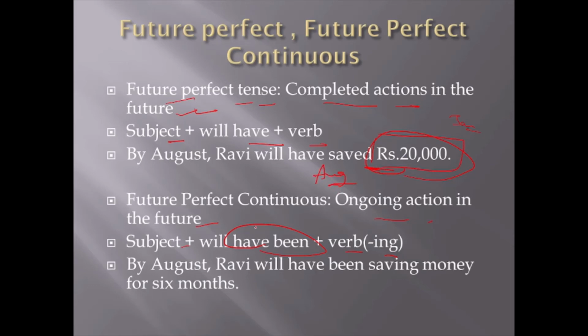But if I say it this way, by August, Ravi will have been saving money for 6 months. So this is an ongoing process. Here it's a fixed thing that 20,000 will be saved, right? But here he will be saving; this is an ongoing action in the future. He will be saving for 6 months or 7 months. This is the difference between future perfect and future perfect continuous. So when we talk about some completed action in the future, it will be future perfect. When we are talking about some ongoing action in the future, it is going to be future perfect continuous.